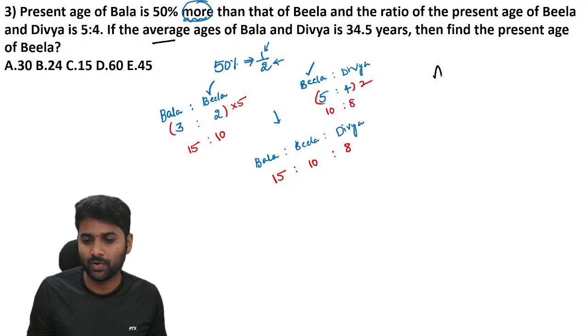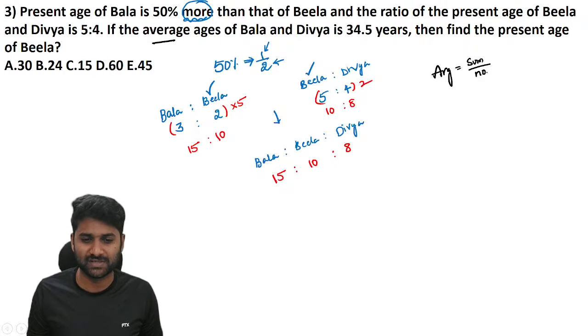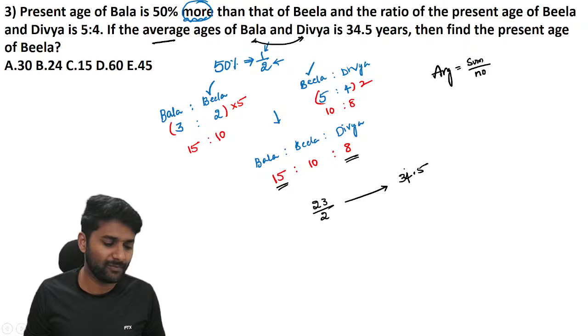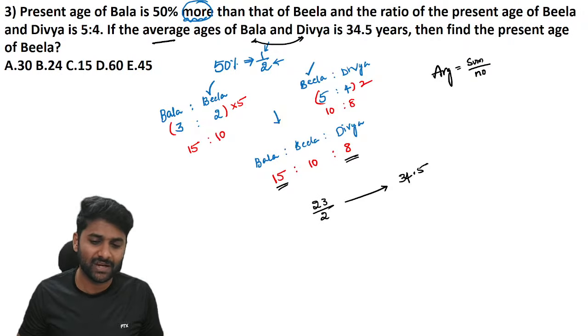We are talking about average. Average, as we already know, is the sum of observations divided by the number of observations. Now you have to take Bala and Divya. Bala and Divya, what is the average? 23 divided by 2. That is the average, which is equal to 34.5. Average of Bala and Divya is 23 by 2, equal to 34.5.